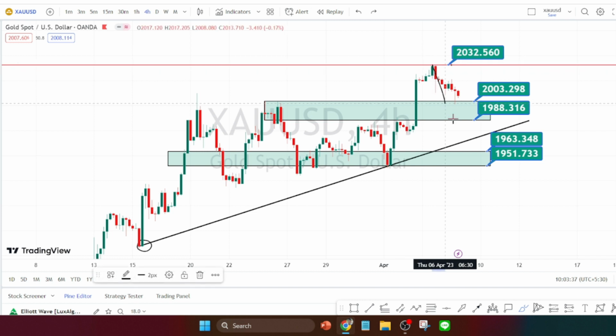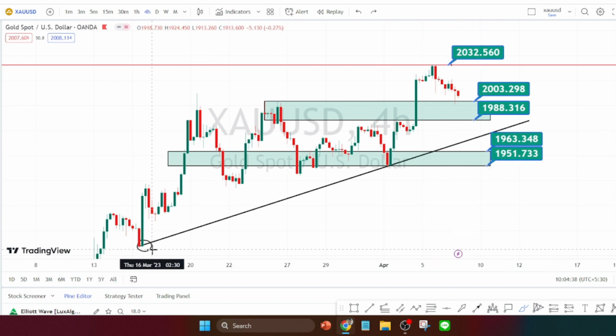So if you are a conservative trader, I would recommend you to wait for the price action to reach this support zone between 1963 to 1951 in order to make a decision on the bullish side trade entry or the bearish side trade entry based on the price action at this support zone.